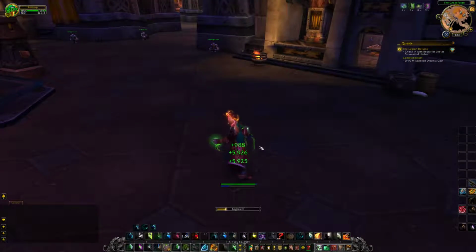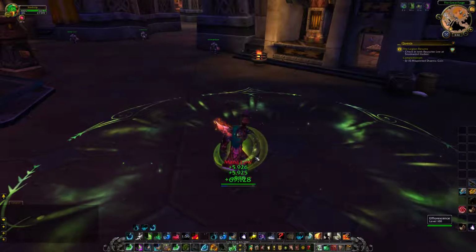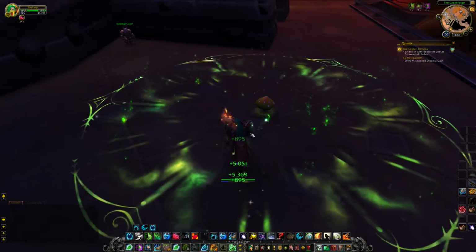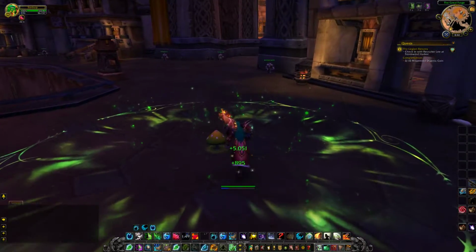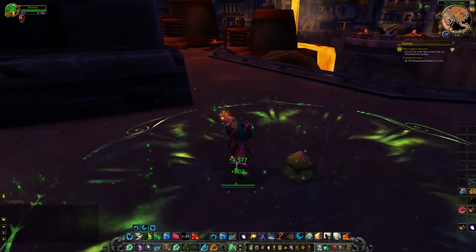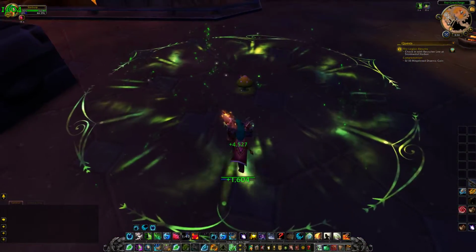I'll place the mushroom because that's an instant cast. And I was able to drop the mushroom, boom, just like that. The reason for that is because the global cooldown starts at the start of the cast. So you can't pile up instant cast from instant cast. However, you can do a cast into an instant cast.